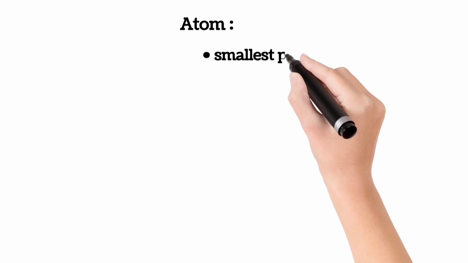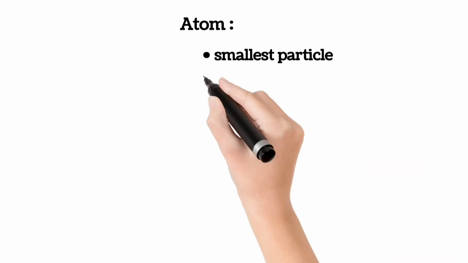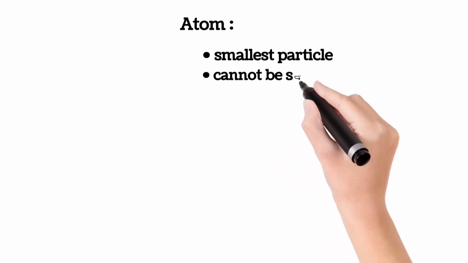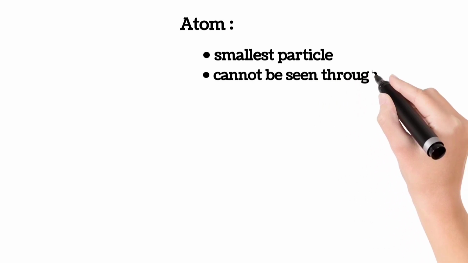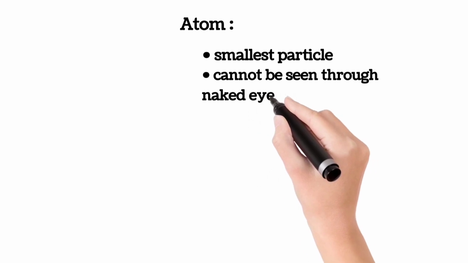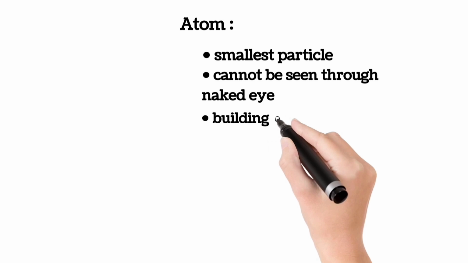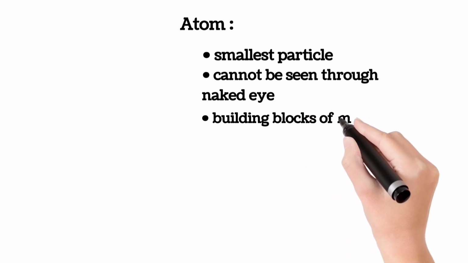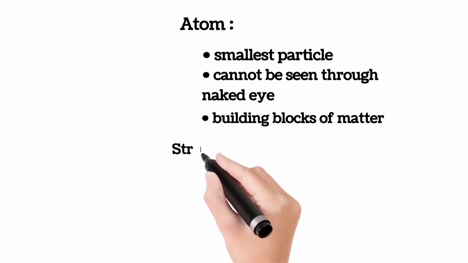Normal matter consists of the atoms that make up stars, planets, human beings, and every other visible object in the universe. As we discussed, an atom is the smallest particle which cannot be seen through the naked eye. The scanning tunneling microscope is the most advanced type of electron microscope, which enables us to see atoms, though indirectly. These atoms are the building blocks of matter. Let's get a look at the structure of an atom.